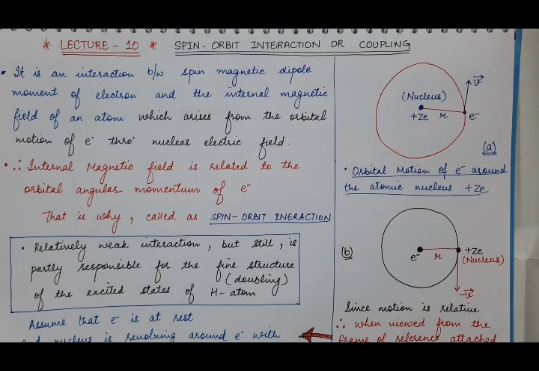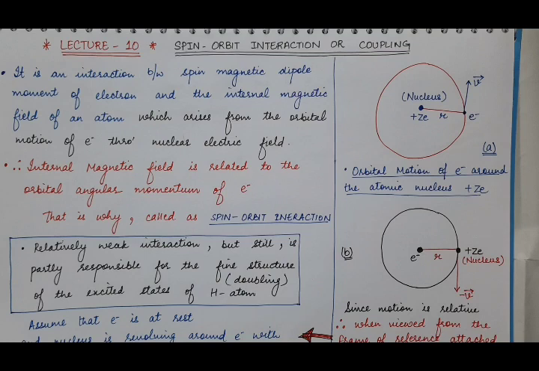Good morning students. In this lecture 10 of quantum mechanics, we will discuss spin orbit coupling, which is also known as spin orbit interaction. So what is this spin orbit interaction? It is the interaction between spin angular momentum of electron with its orbital angular momentum. And because of this spin orbit interaction, it results in the fine structure of hydrogen atom.